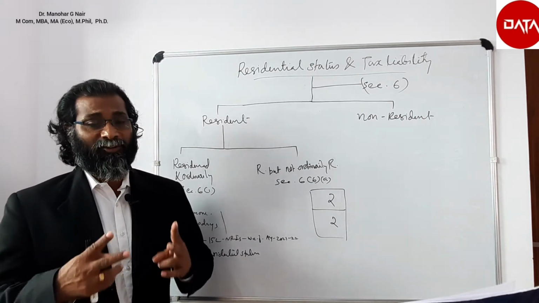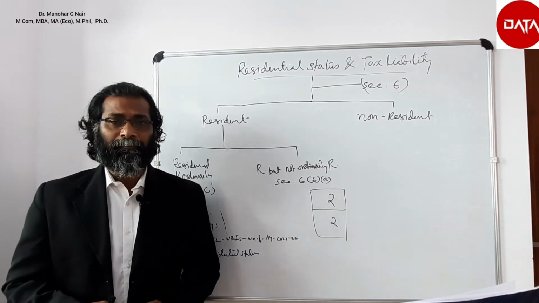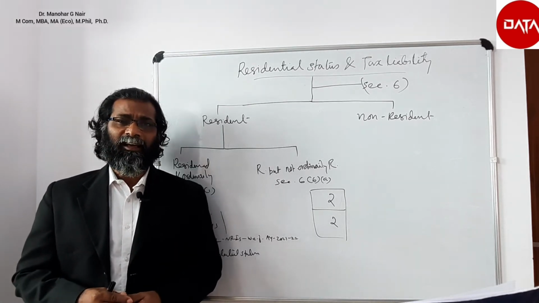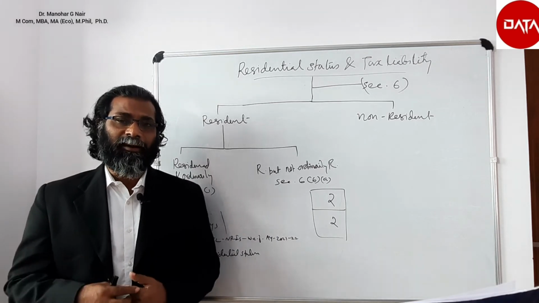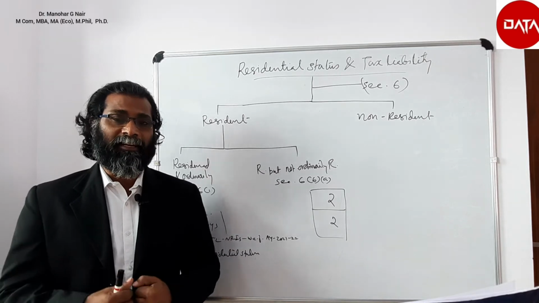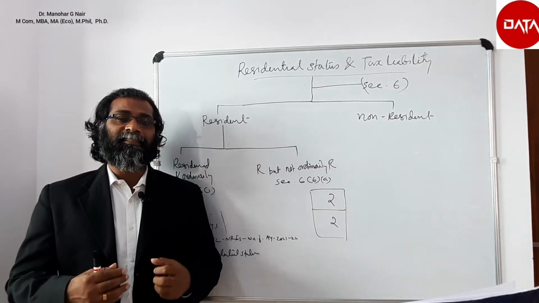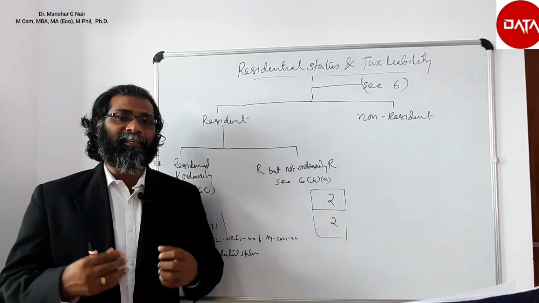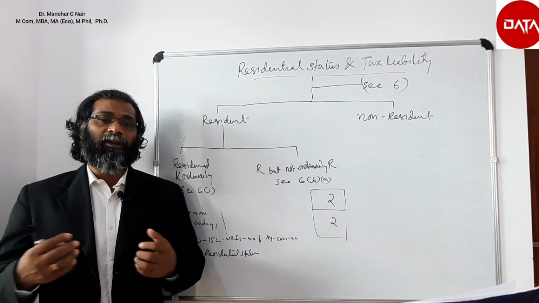But there are two exemptions. Exemption 1: a citizen of India or a person of Indian origin working on a ship or working abroad who comes to India for a short visit, not for permanent settlement, then the 60 days and 365 days of the second basic condition will not be applied.